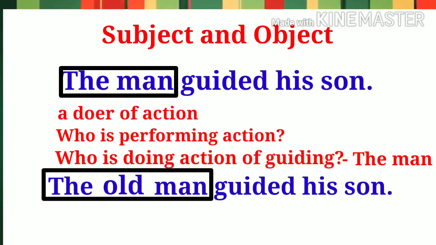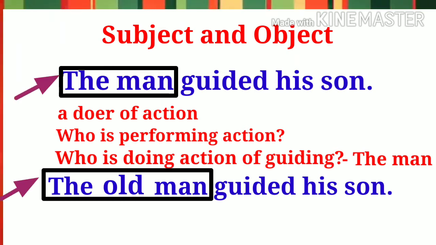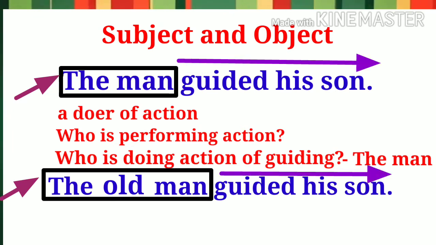Okay. In this way, when we transform active voice into passive, we must point out or identify the complete subject from the given sentence, as we are going to write this complete subject at the end of the passive voice.